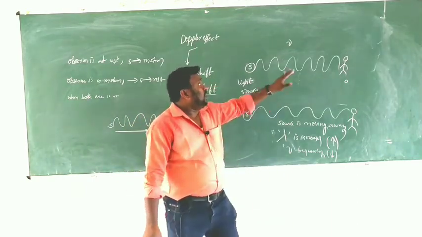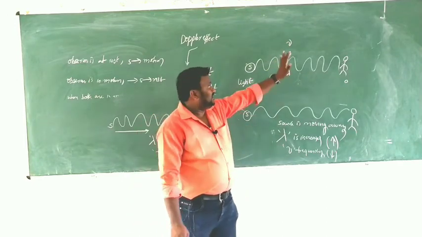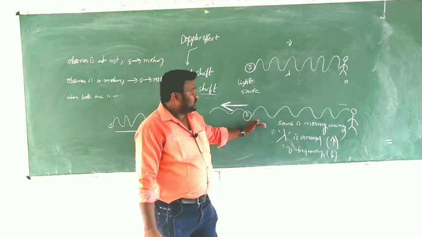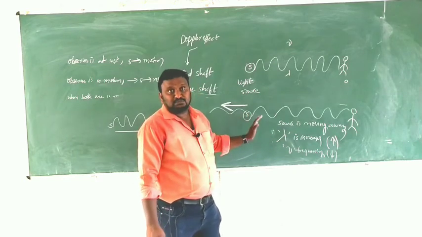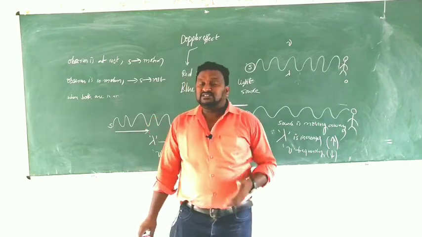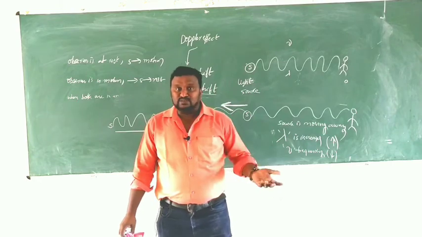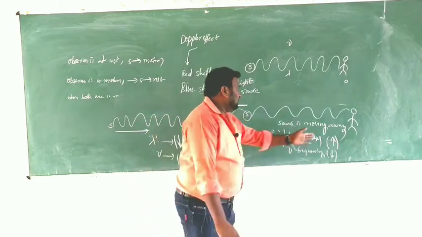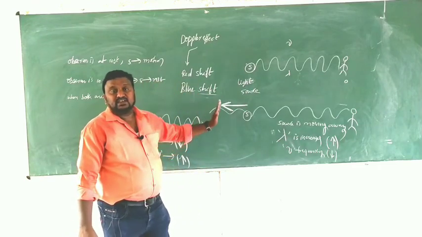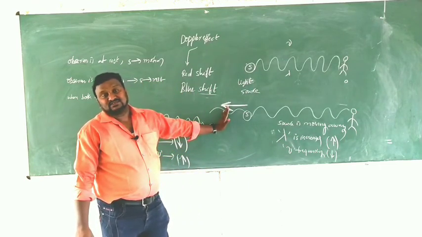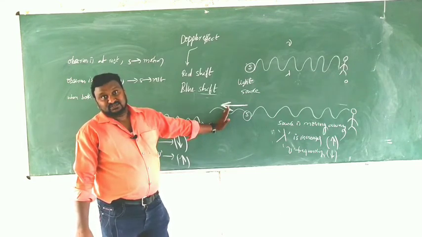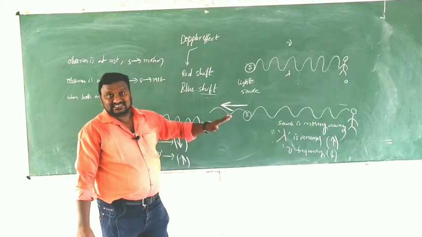When both are at rest, we have nu and lambda. Here in this case, the source is moving away. Generally, wavelength means the distance traveled by the wave. That is the general definition. Already up to here lambda is there, and after that it goes further. That's why the wavelength increases.